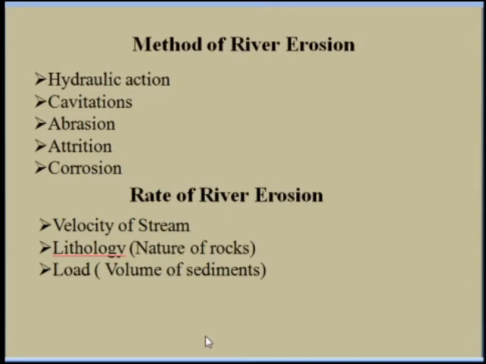Okay, that means the rocks making the river bed and the sides of the river channel. Some types of rocks are more easily eroded by the stream water than others, with exactly the same velocity and other conditions. So lithology, that means the nature of the rocks, is the second point on which the rate of erosion depends.